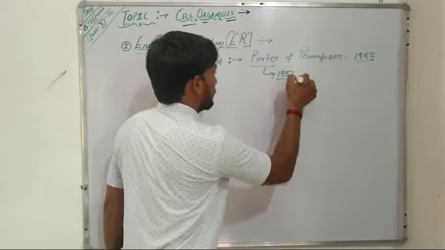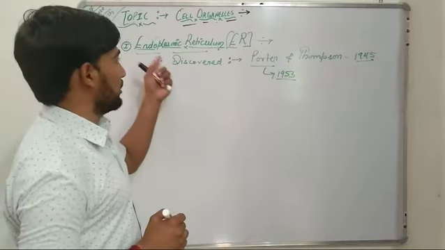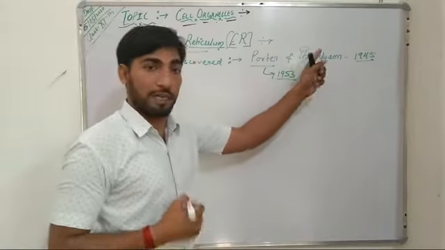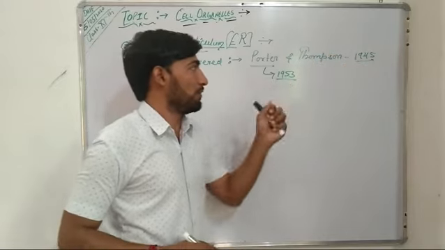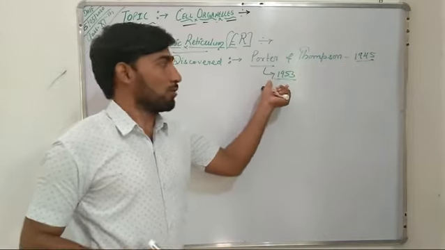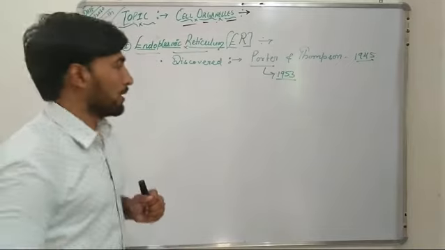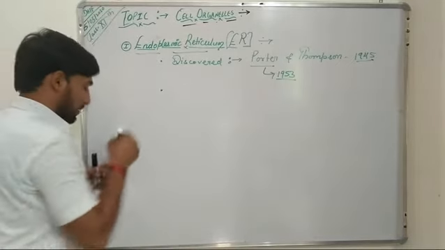The name endoplasmic reticulum was given by Porter in 1953. Now what is this endoplasmic reticulum?